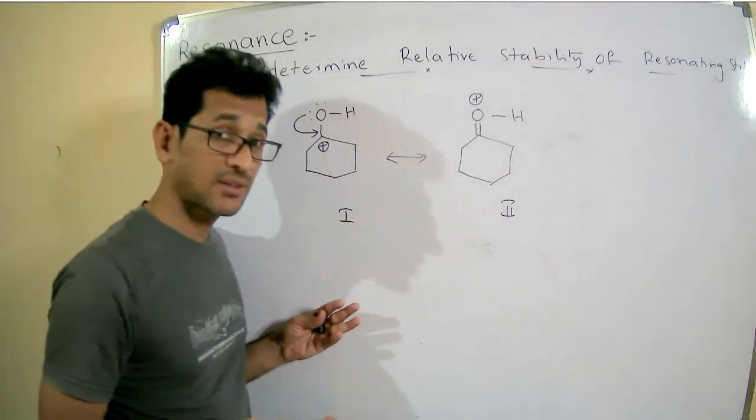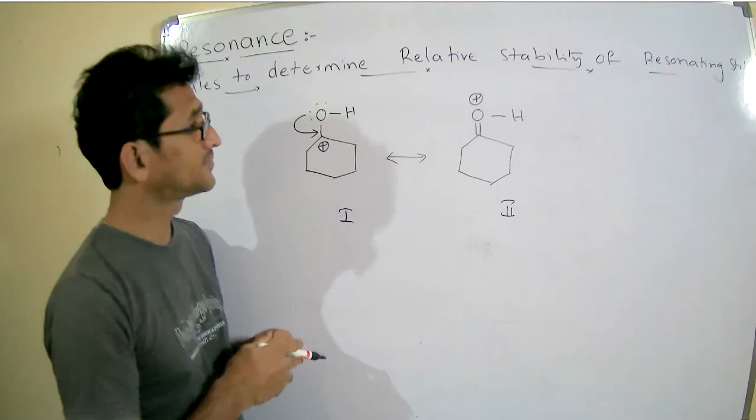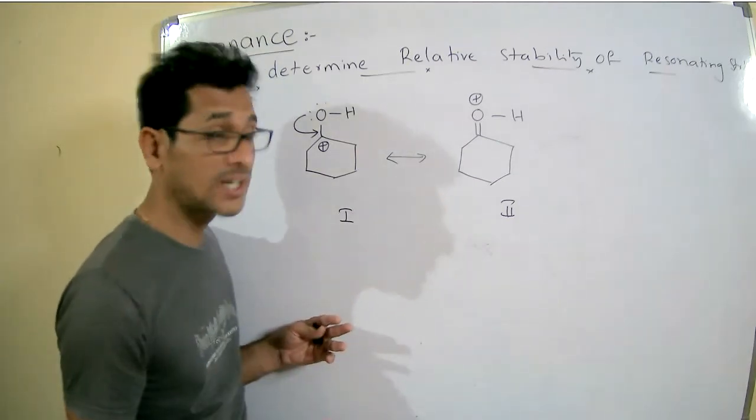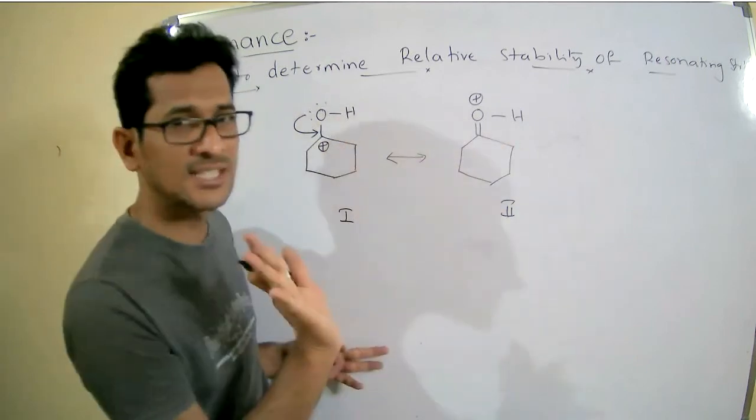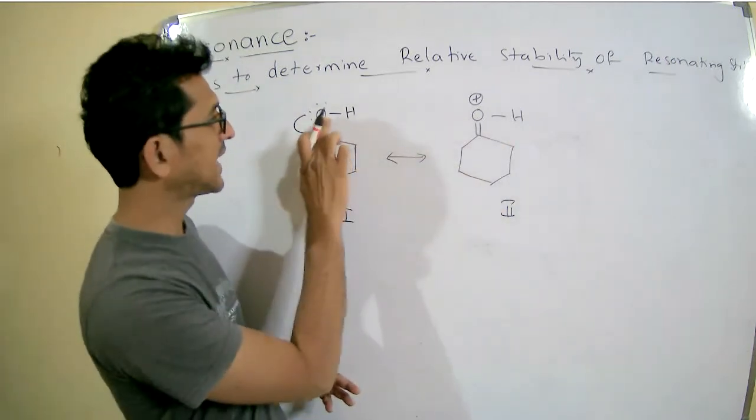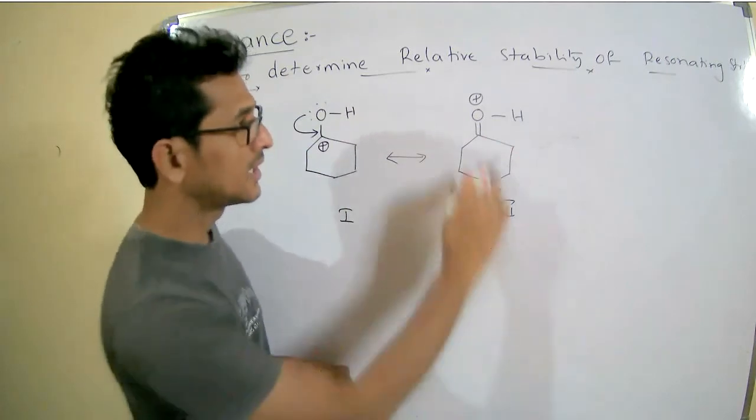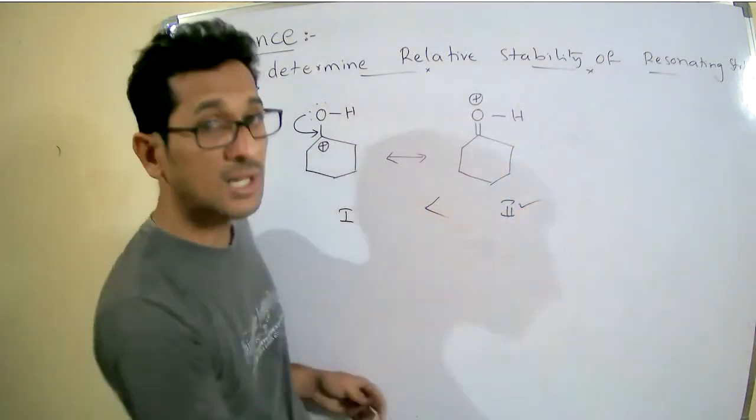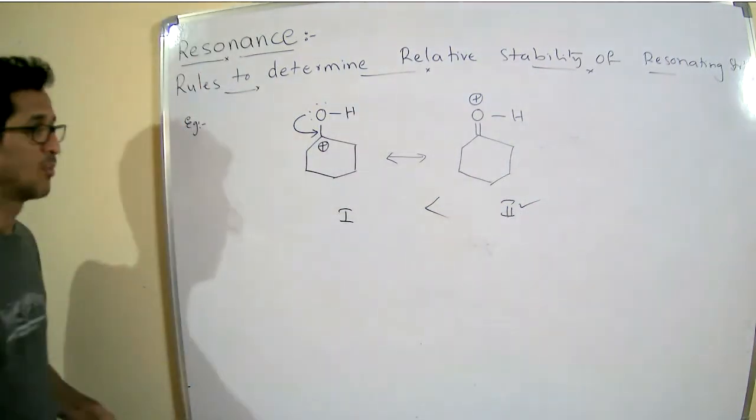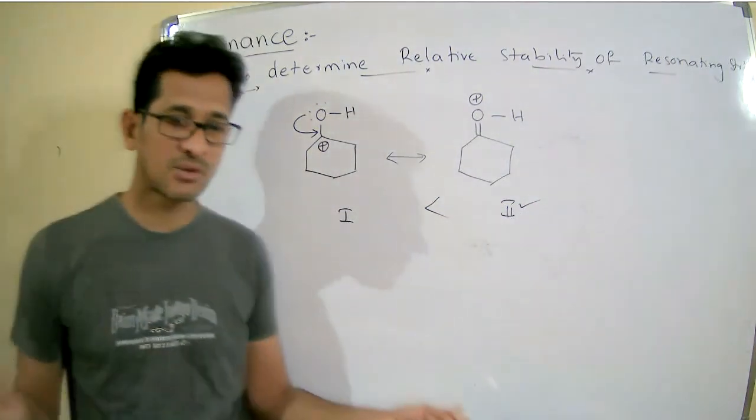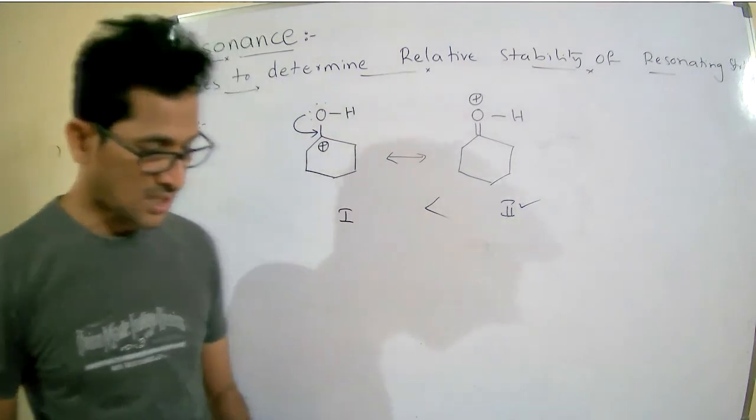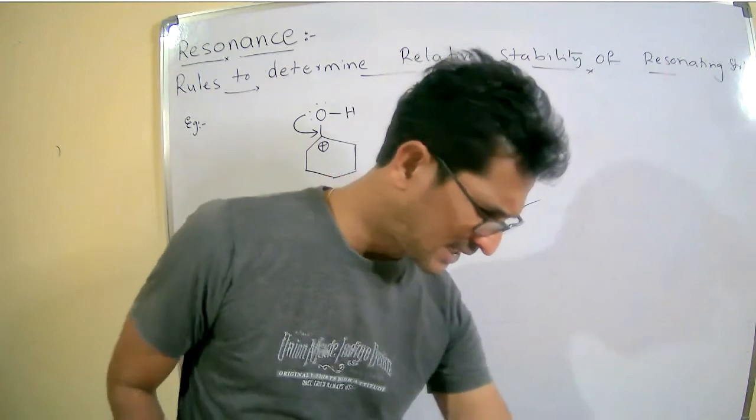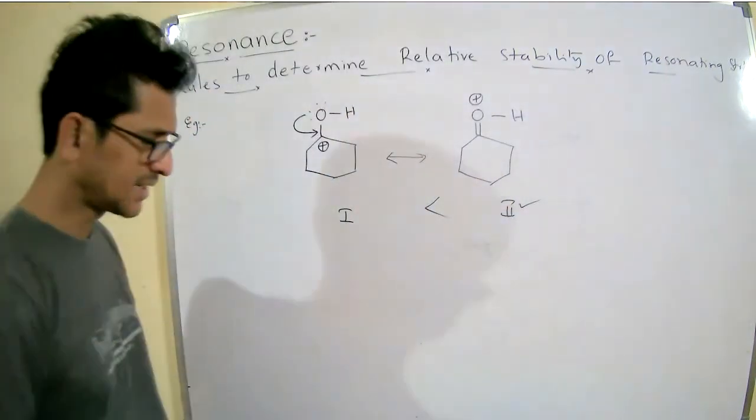Both are charged species. Count the number of covalent bonds. Everything looks the same, but here around oxygen we have only 2 bonds, while here around oxygen there are 3 bonds. Therefore, it is the more stable species. More covalent bonds, more stable species. Like that, we can write many examples.